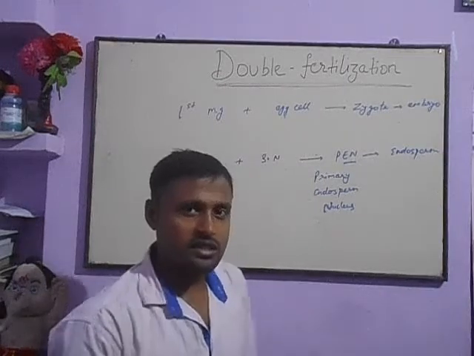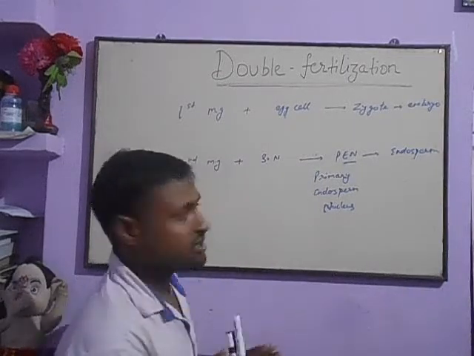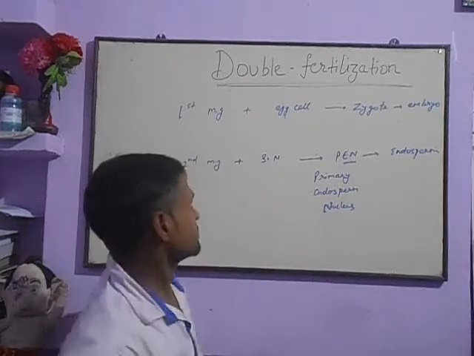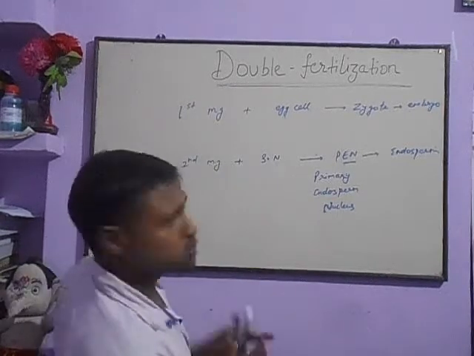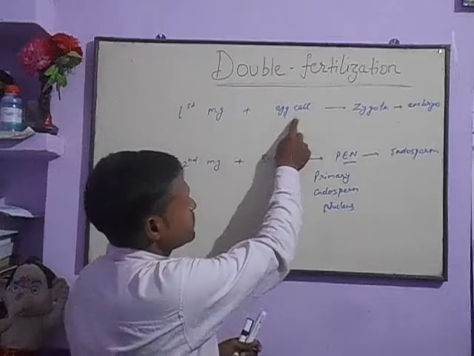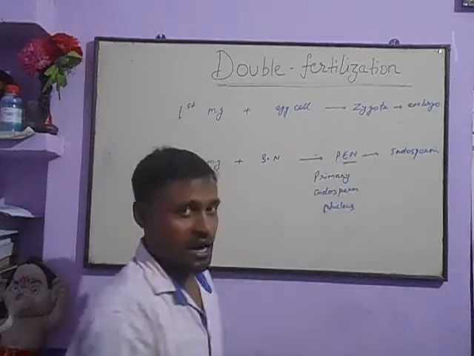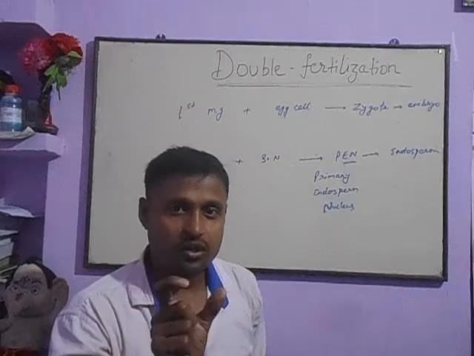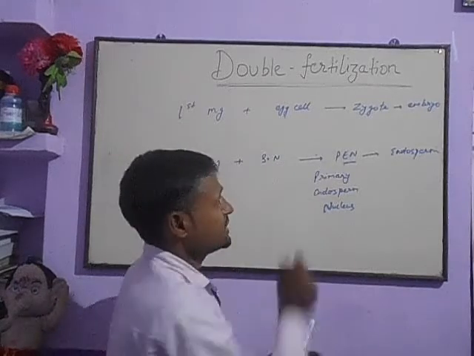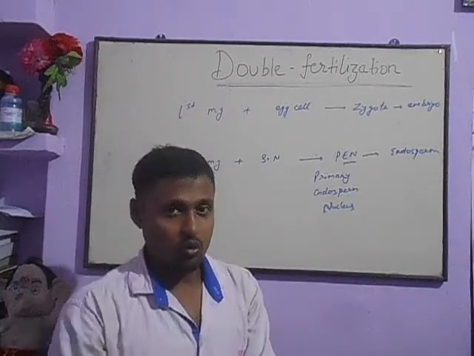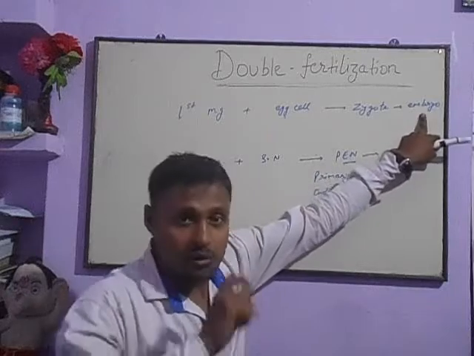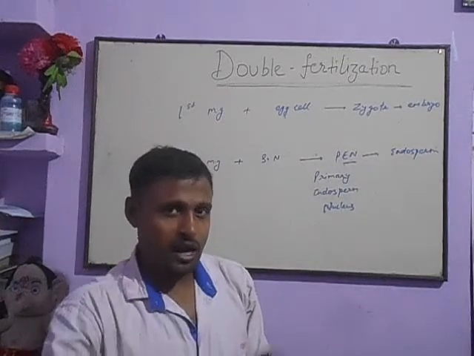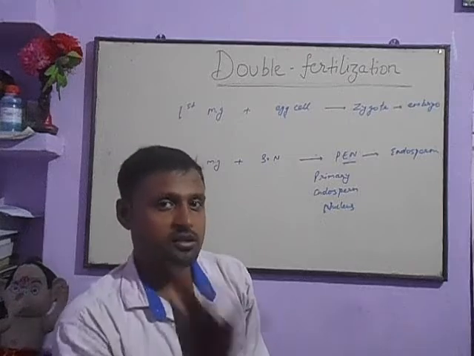So here we can understand the meaning of actual double fertilization. We have two male gametes. The first male gamete will fuse to the egg cell to form the zygote, and we know, students, that the zygote is the living one, a new individual which will further develop into the embryo, and then into a plant. So a plant reproduces a plant.